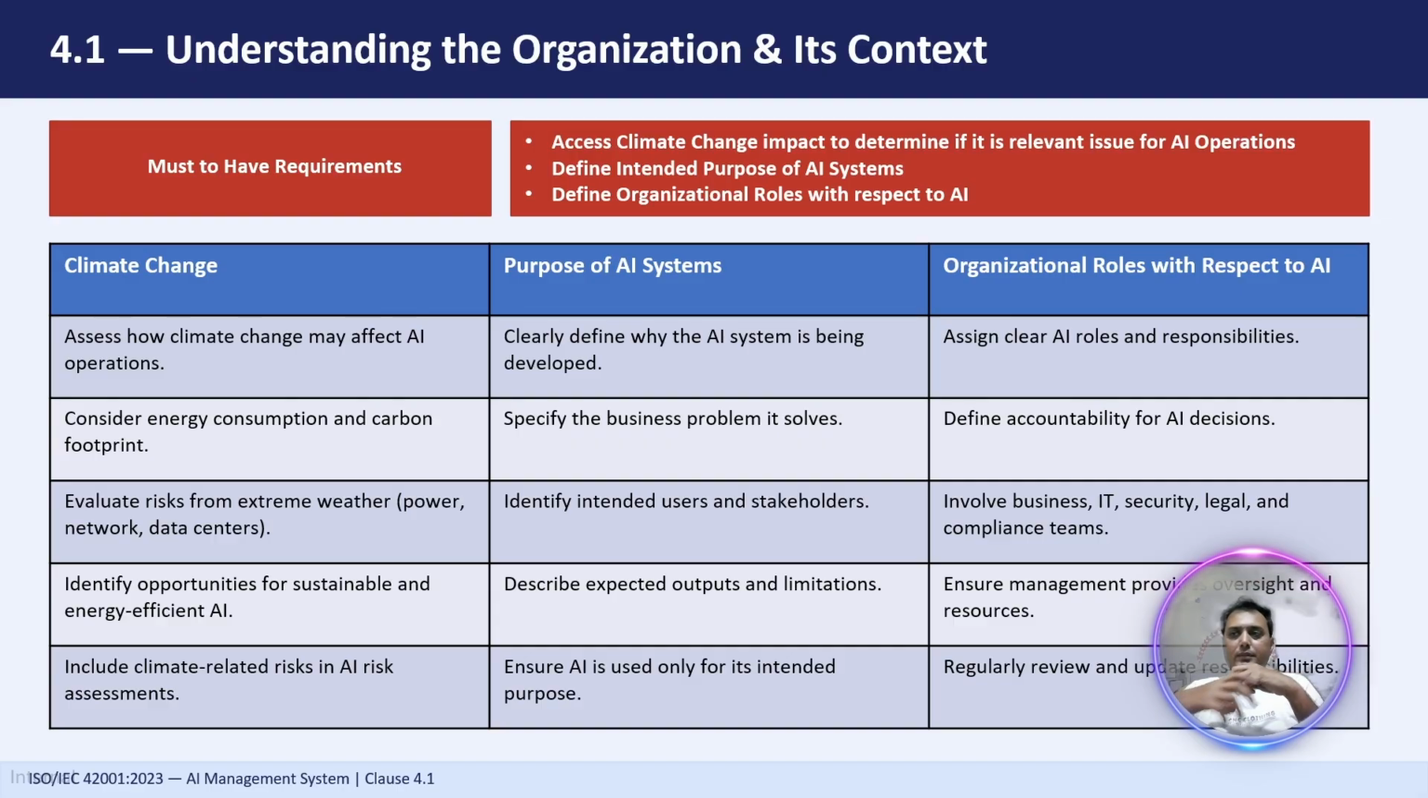Then we have to define the intended purpose of AI systems. We have to clearly define why the AI system is being developed. Before building or deploying an AI system, the organization has to clearly specify and document the reason for the existence of the AI system. Without this clarity, projects drift, scope creeps, and it becomes hard to judge whether the AI is actually succeeding or not. So we need a clear goal, roadmap, or vision for why we are building these AI systems. Accordingly, we can achieve our goals faster and more efficiently.